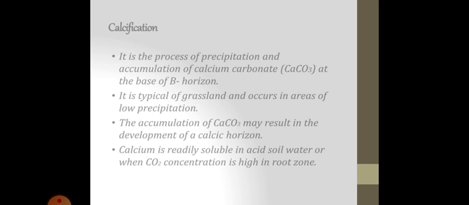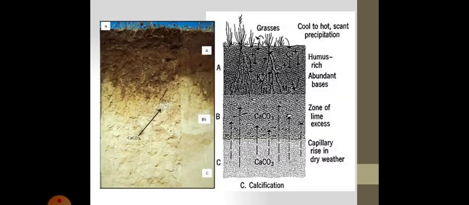Now comes calcification. It is the process of precipitation and accumulation of calcium carbonate, that is CaCO3, at the base of B horizon. It is typical of grassland and occurs in the areas of low precipitation. The accumulation of CaCO3 may result in the development of a calcic horizon. Calcium is readily soluble in acid soil water or when CO2 concentration is high in the root zone. Calcification, as shown in the figure.